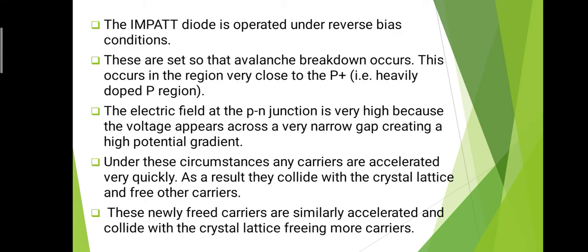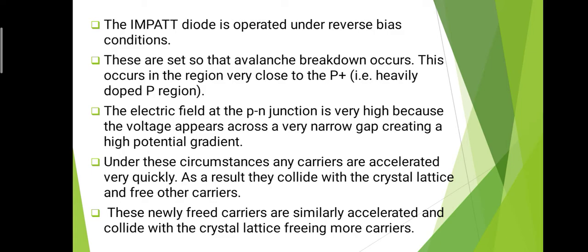That means there is a difference in potential between two points, and due to this potential gradient a very high electric field is generated. So at the PN junction we get a very high electric field. Under these circumstances any carriers are accelerated very quickly. We know that in a high electric field region the carriers are very easily accelerated. As a result they collide with the crystal lattice and free other carriers.